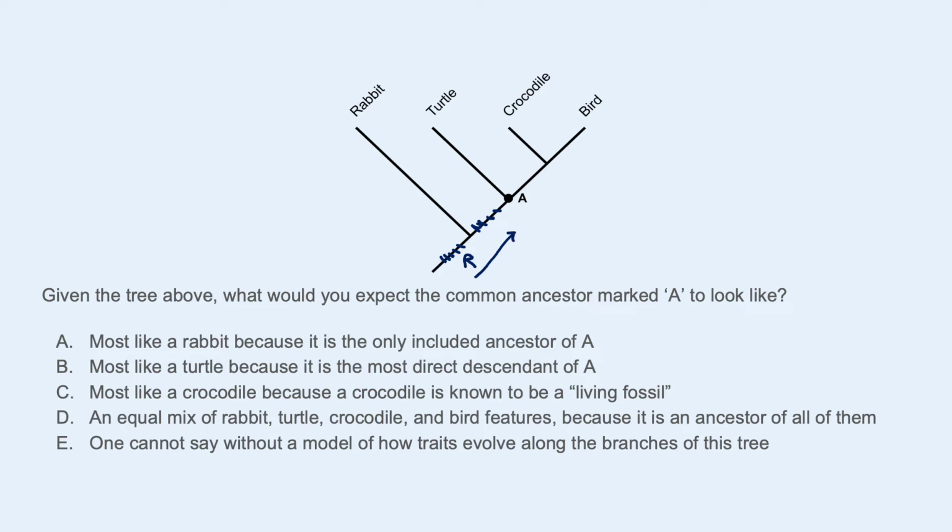Another possibility is that some new features evolved along this branch to make A look like one of these organisms farther along the tree. This is a question where you would want to use more information like fossils or a more technical reconstruction of the features present in these different organisms. So here we have C was the best answer for this one. One cannot say without a model of how the traits evolve.